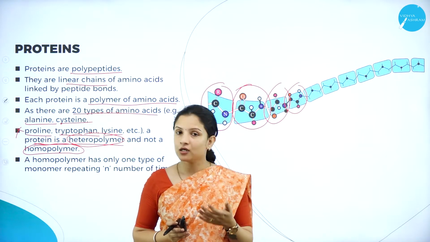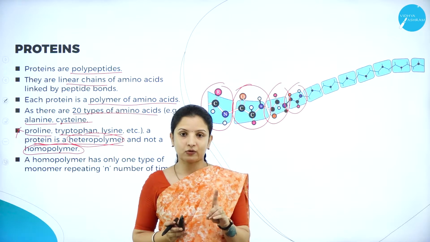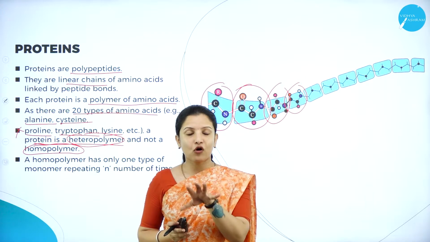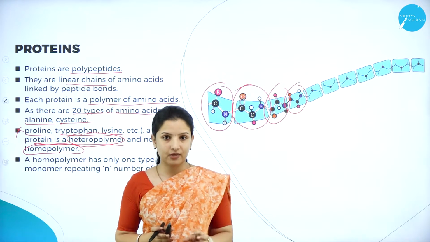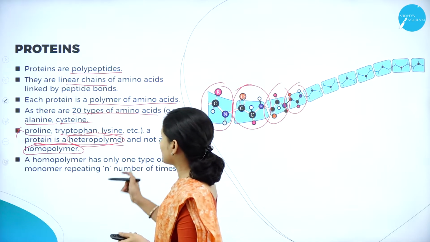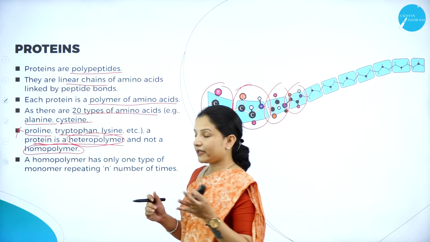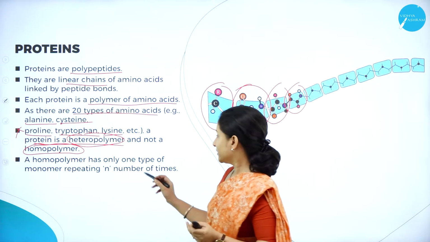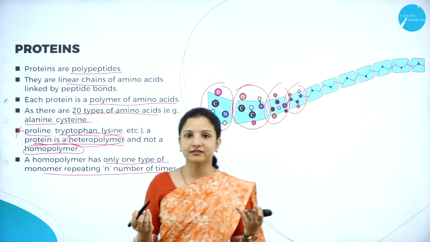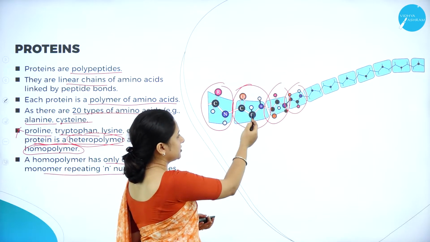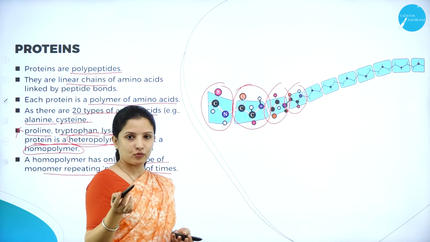But is it correct? No. Why? Because proteins are not made up of only one type of amino acid, but of chains of different types of amino acids, that is 20 different types of amino acids. That is why it is called a heteropolymer and not a homopolymer. A homopolymer has only one type of monomer repeating n number of times. Here it would be cysteine, cysteine, cysteine, cysteine throughout. If it is cysteine throughout, then it is a homopolymer.